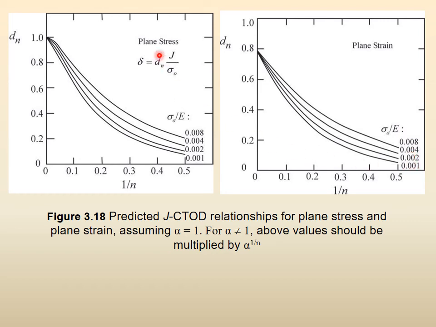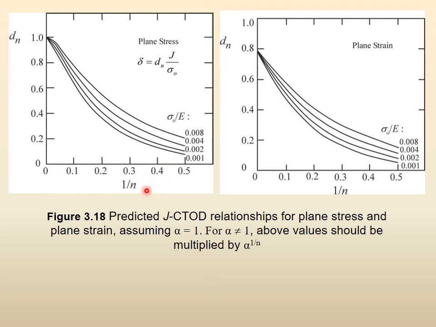But if you see, for plane stress, it starts from 1. For plane strain, it starts from a little less than 0.8. But both of the graphs, both for plane stress and plane strain, go to a roughly maximum value of 0.5 for 1 upon n. 1 upon n is equal to 0.5, so n is equal to 2, right? So they go to roughly there. And remember, if you take sigma naught, the reference stress, as the yield stress, then this will be yield stress upon E, and so on, right? And the curves are for the different values.